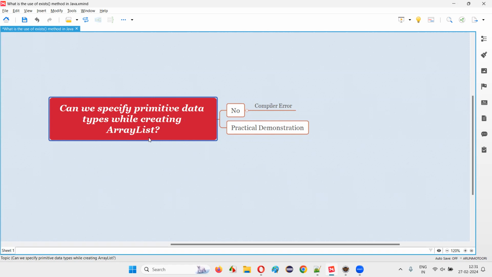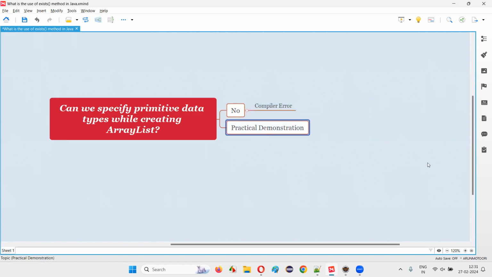The values of the primitive data types cannot be assigned to an ArrayList, guys. ArrayList will only accept objects. Hence, while creating an ArrayList, you cannot specify a primitive data type. You have to specify the wrapper class of that associated primitive data type. In case of the int primitive data type, we have to specify the Integer wrapper class. Only object oriented types are allowed in an ArrayList. Hence, the answer is no. Can we specify primitive data types while creating an ArrayList? The answer is no, guys. We'll get a compiler error.